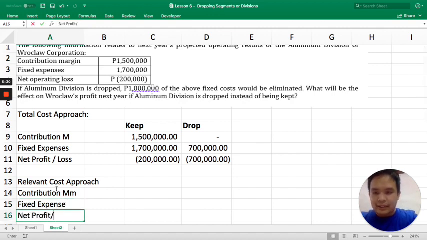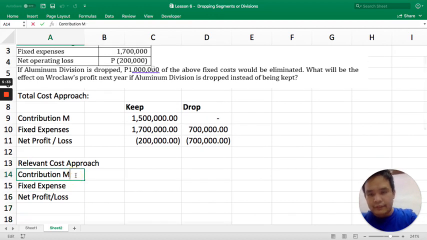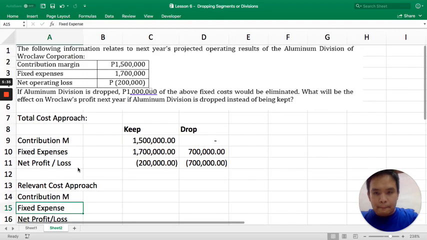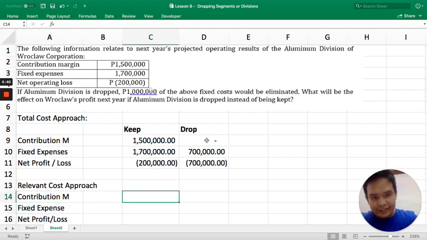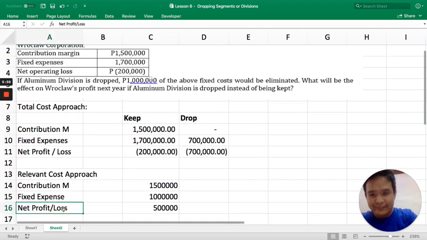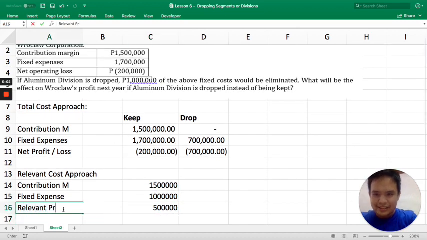So kapag relevant cost approach, what is relevant? Out of the contribution margin, ang relevant nun is the entire thing is relevant kasi it's different among alternatives. The fixed expense, the avoidable portion is relevant. So 1.7 keep, pag drop 700, so the avoidable fixed cost is 1 million. And so therefore, meron kang tinatawag na relevant items lang ito. So meron kang minsan tinatawag na relevant profit na 500,000.